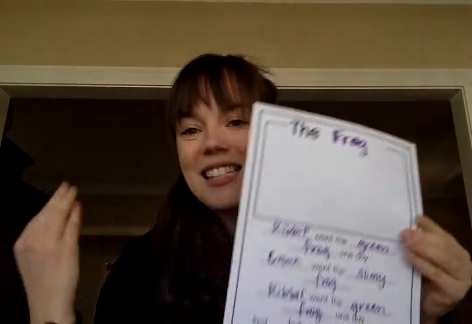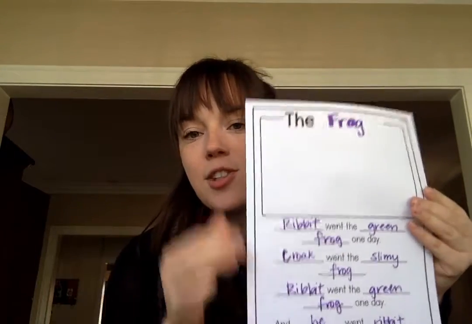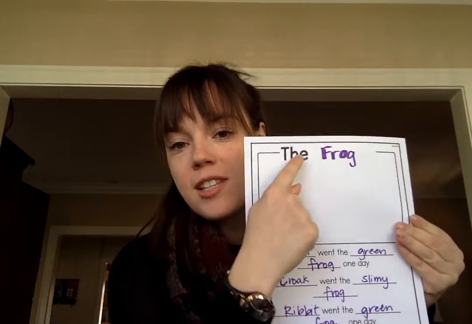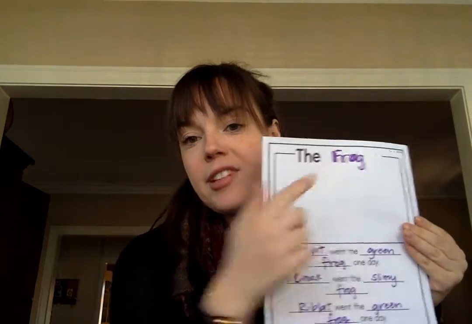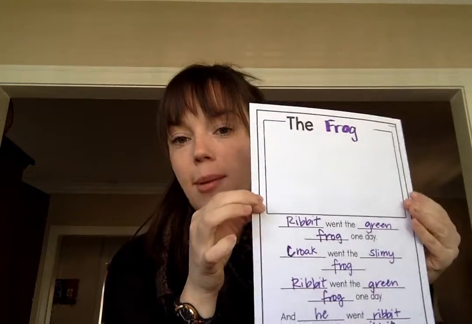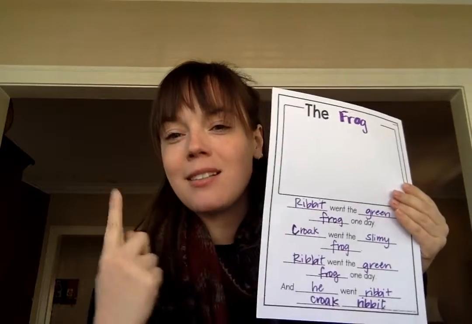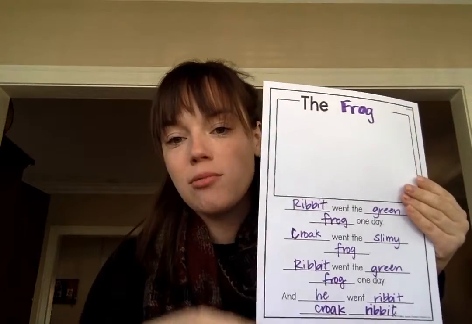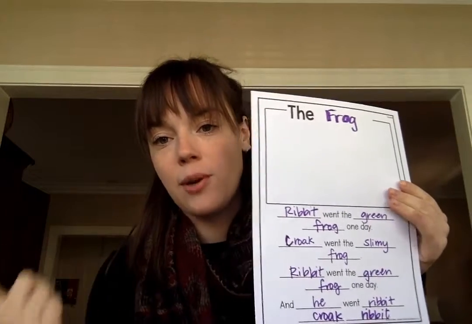So the first one is an animal poem, and we're going to be thinking about the sound that that animal makes. So on the top of your template, you'll just see "the," and then you fill in the name of an animal. So Ms. Demos decided to write about a frog. This template is a little hard to follow, so I actually wrote this whole poem out. So I'll show you how it works.